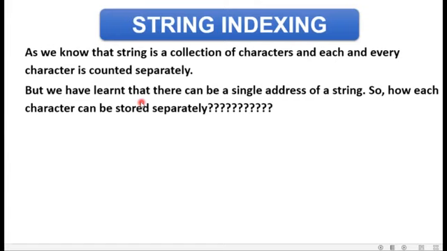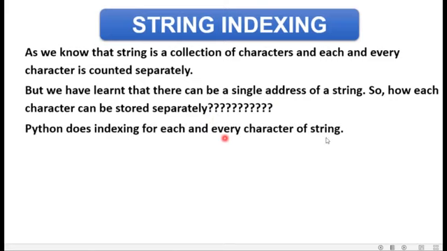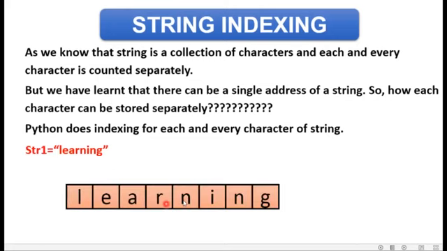But we have also learned that there can be a single address assigned to a string inside the memory. So how can each character be stored separately? Because Python does indexing for each and every character of a string. There is one address where my string is stored, but inside that address there is an indexing also for each and every character. How? Let's have a look. So this is str1 is equal to learning, and we have created separate blocks for each and every character to show you indexing. So this is my indexing.